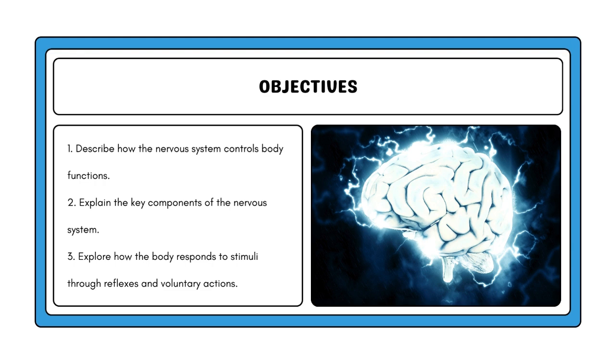Objectives. 1. Describe how the nervous system controls body functions. 2. Explain the key components of the nervous system. 3. Explore how the body responds to stimuli through reflexes and voluntary actions.